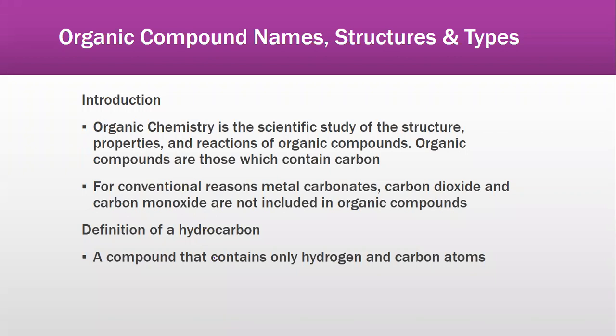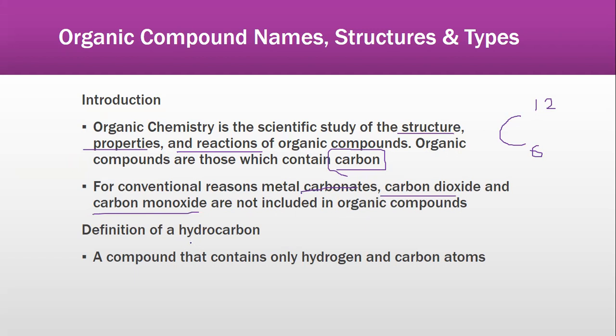What is organic chemistry? Organic chemistry is the scientific study of the structure, properties, and reactions of organic compounds. Organic compounds are those which contain carbon. So you know one thing, that any molecule that contains carbon, what is carbon? On the periodic table we know carbon is 6 and 12. So any compound that will contain carbon is known to be organic. For conventional reasons, metal carbonates, carbon dioxide, and carbon monoxide are not included in organic compounds.